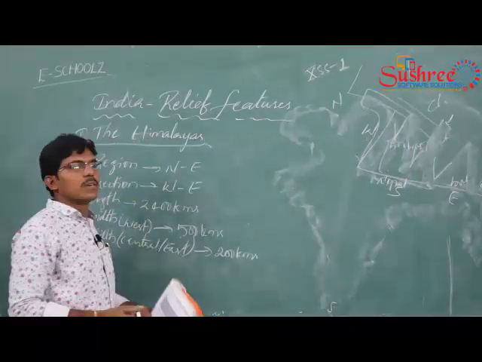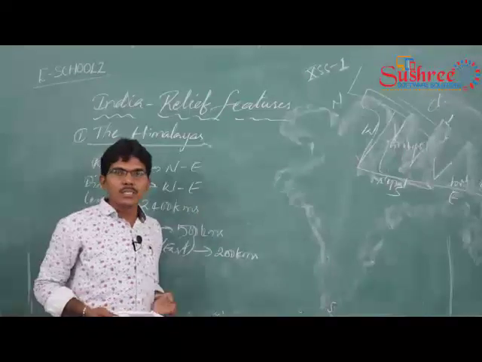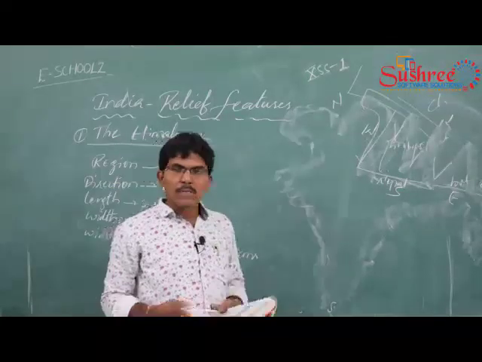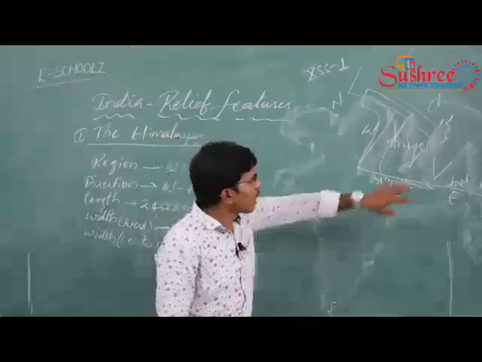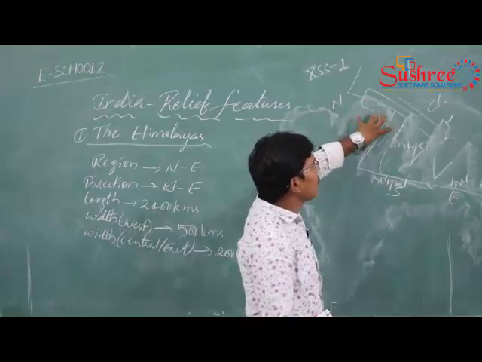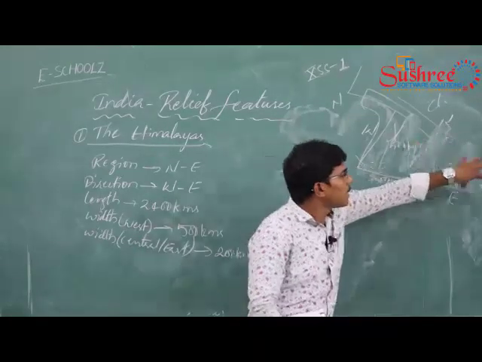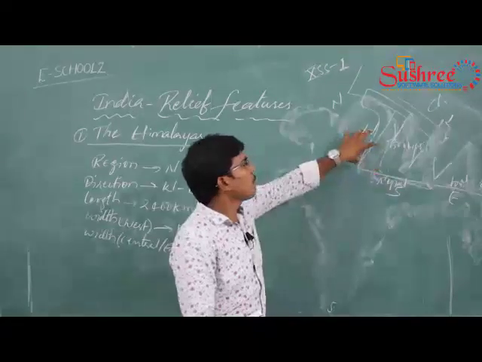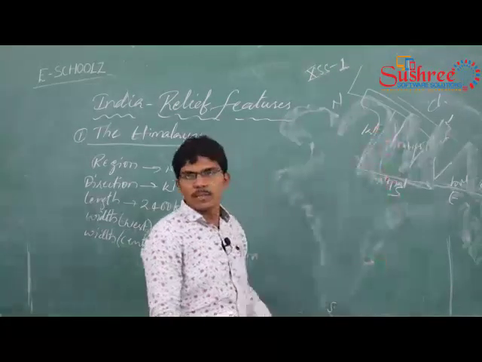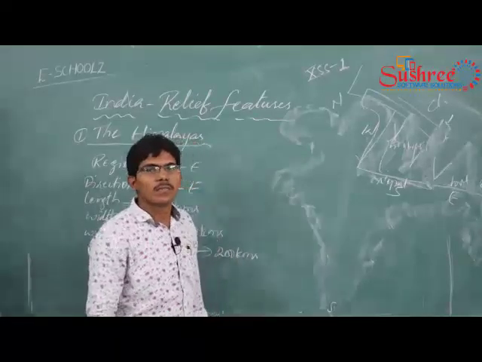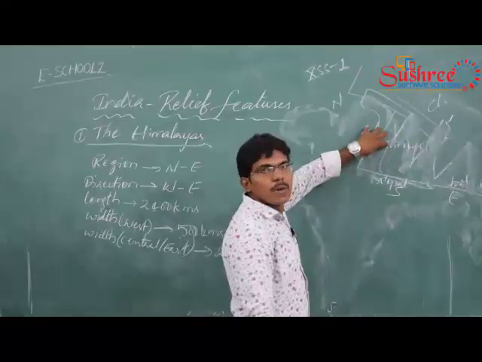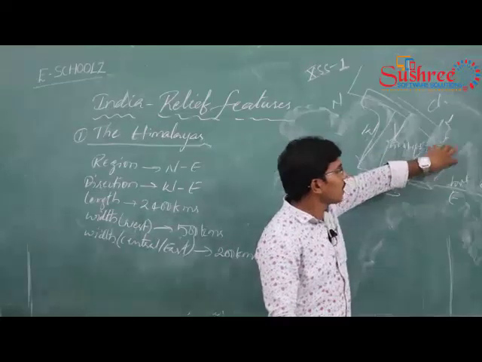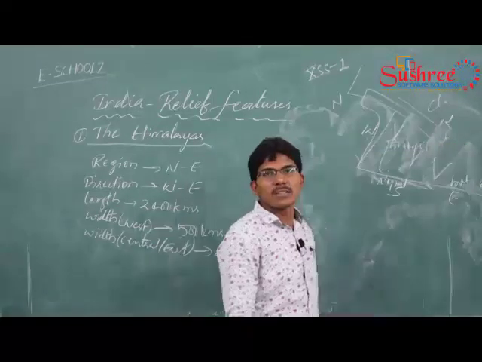So these Himalayas were divided into three ranges: western part of Himalaya, central part of Himalaya, and eastern part of Himalaya. The western part of Himalayas are called as Greater Himalayas. What were those? Greater Himalayas, Central Himalayas, and Lesser Himalayas.